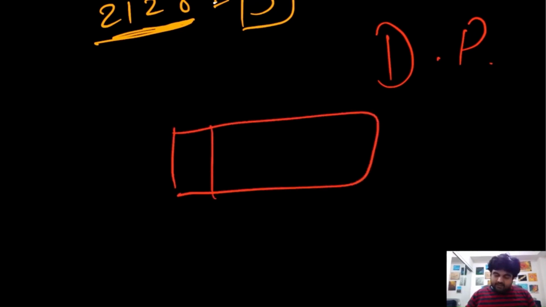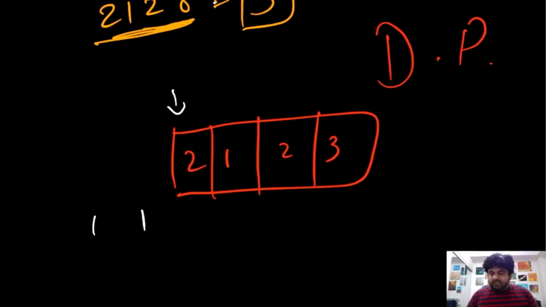We know that we care about the two previous elements. So suppose our given input is like 2 1 2 3. We initialize two values before that as 1 1. Say we have these two as 1 1. Now we check at any given location whether this value with its previous value falls between this 10 to 26.